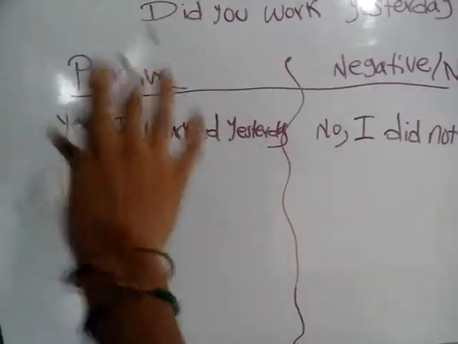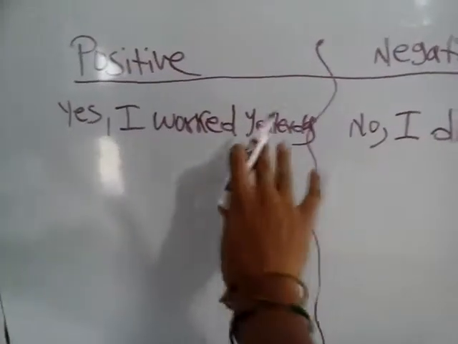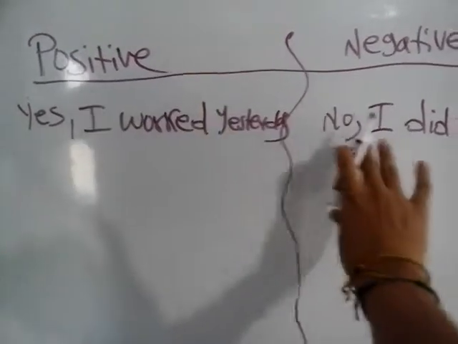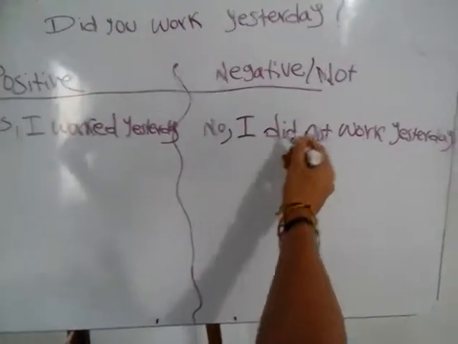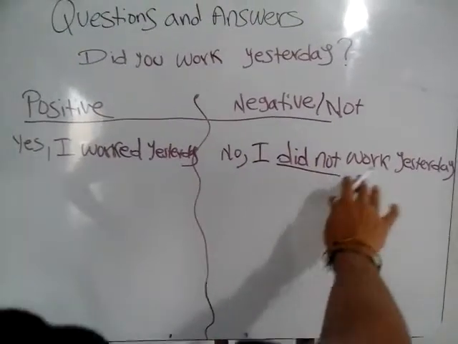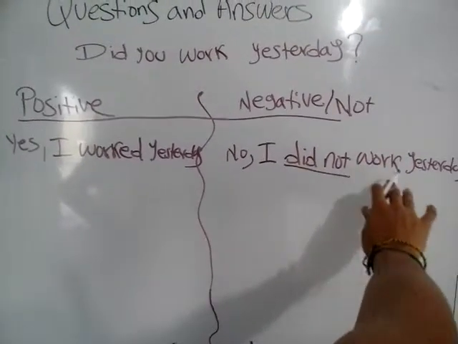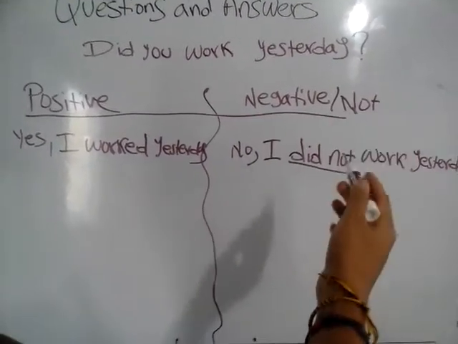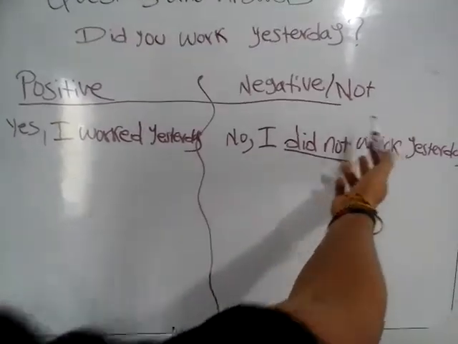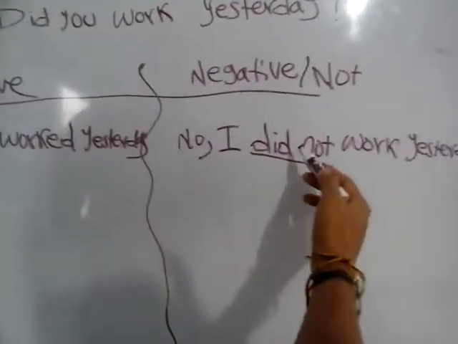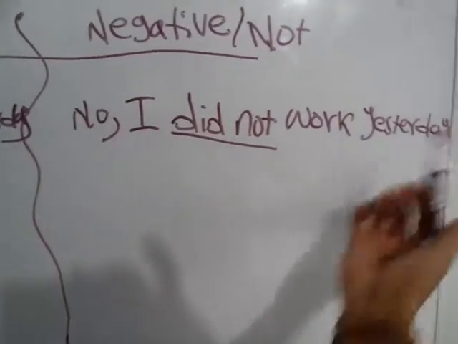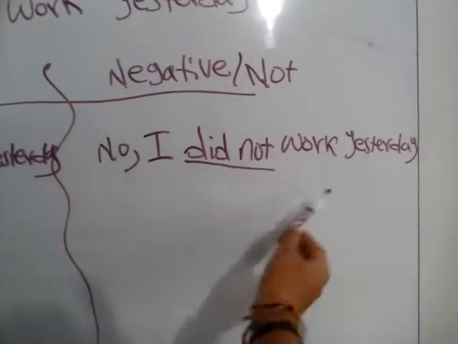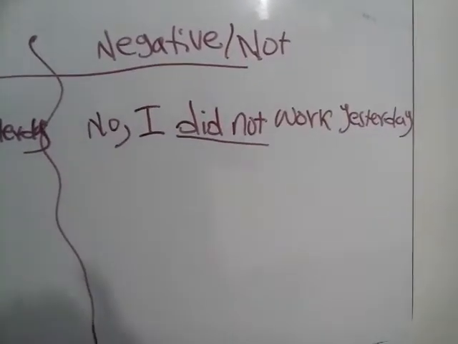So for this particular part, I'm going to give you a list so you can see all the regular verbs. This is the easiest thing, you're going to have a list. And this is the negative way, it is so easy, we just need this. The verb goes the same, work, and this did not is telling us that there is a negative way and is telling us that the verb is in past. For example, no, I did not work yesterday. So this did not is a negative way to say the verb in past tense.